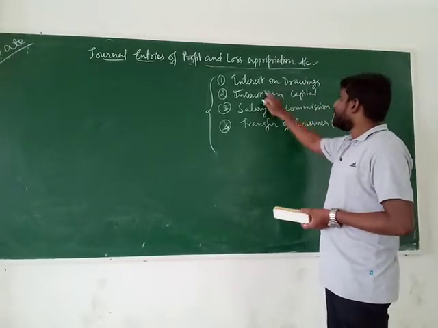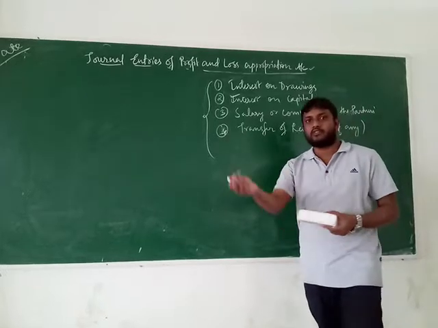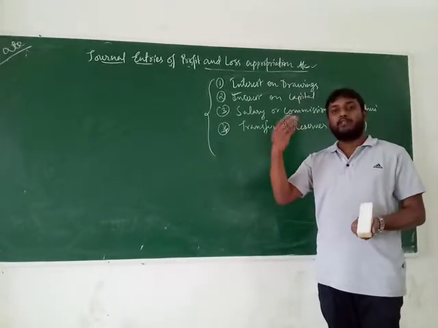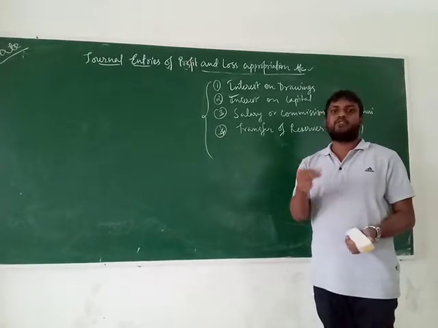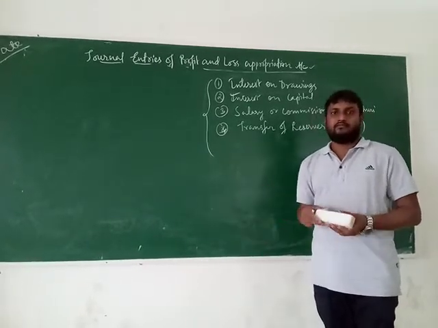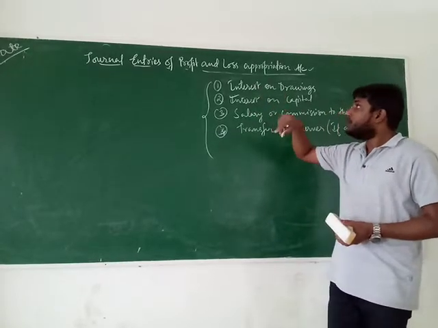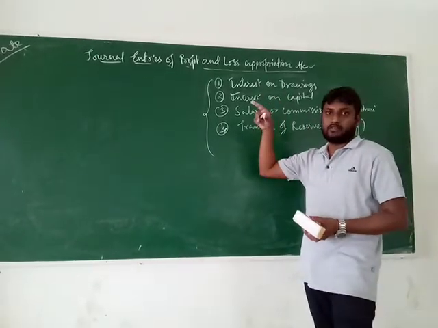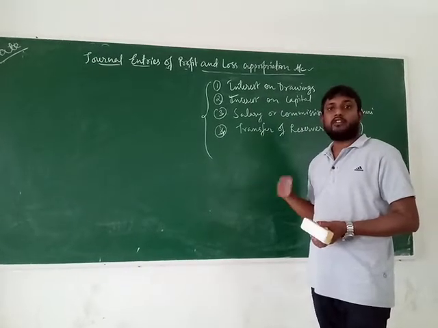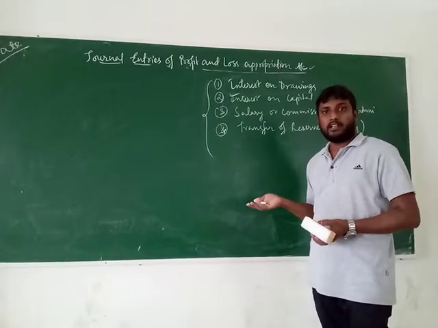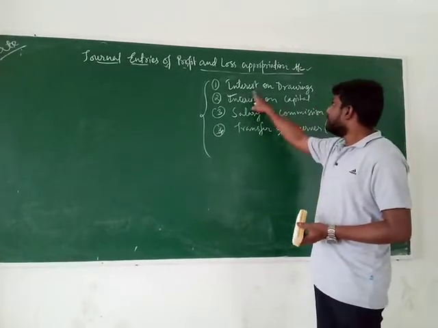Now, interest on drawings. Who will provide interest on drawings and who will withdraw the money? Drawings means money which is withdrawn from the firm by any person. Who is authorized to withdraw the money or any asset? The partner itself. Clear? They are not outsiders. They are the owners of the business. So in that case, interest on drawings.